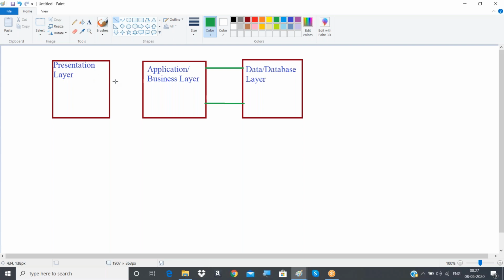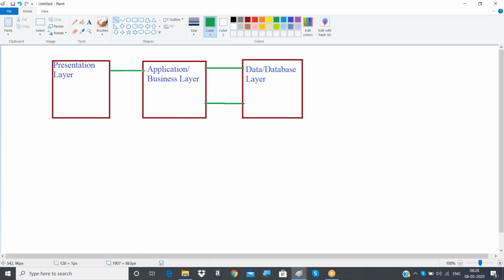If you take any e-commerce website, how it happens at the backend we can't see. But what we can see is the sign up page, the sign in page, the home page, and something like a search page where we can search different items, and buttons like click to add to cart. All those things are called the presentation layer.